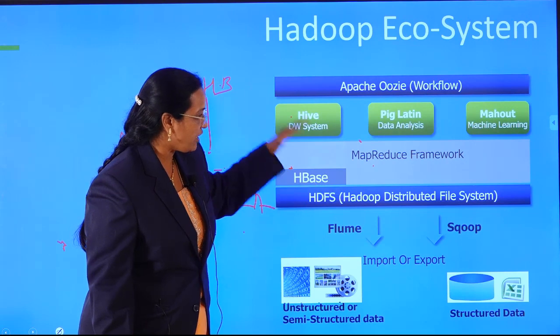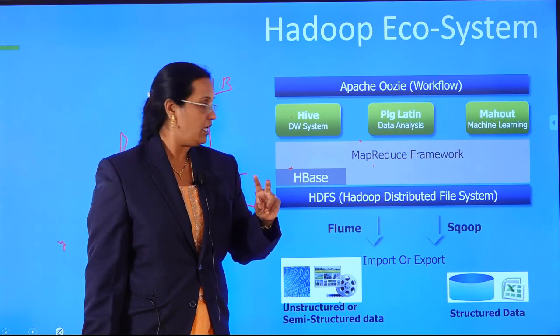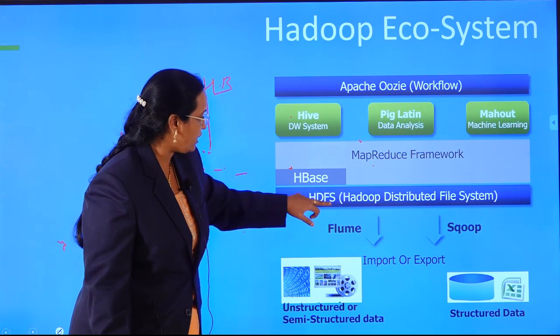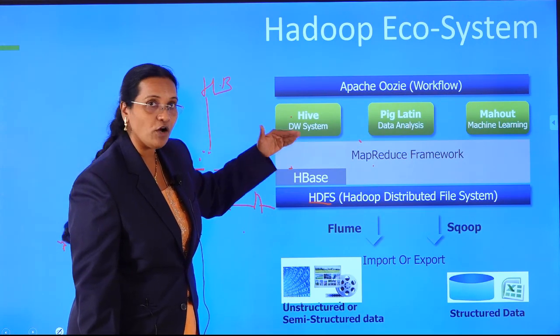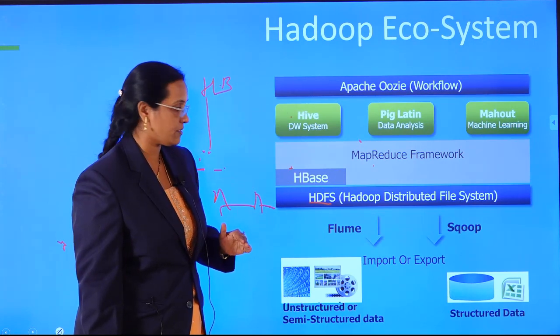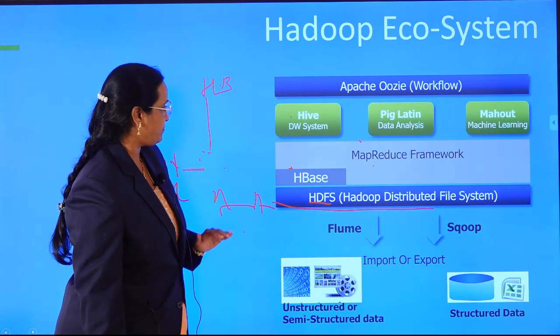So already we have seen in the previous slides that Hadoop consists of two important components, that is your HDFS and YARN. HDFS is basically for maintaining all these ecosystem components, storage, all these things. So that is about your Hadoop ecosystem components.